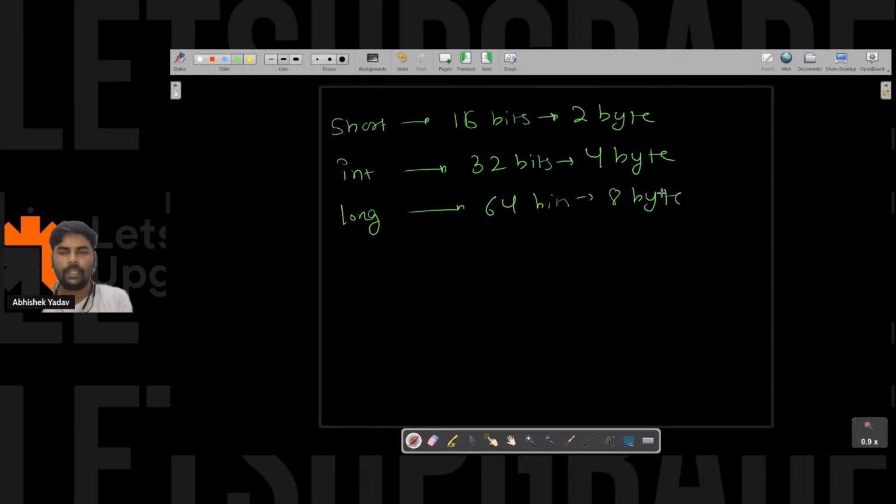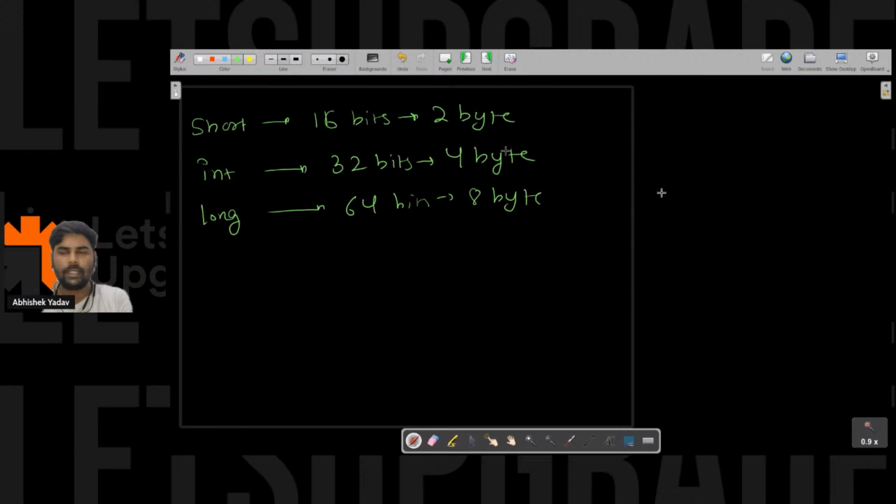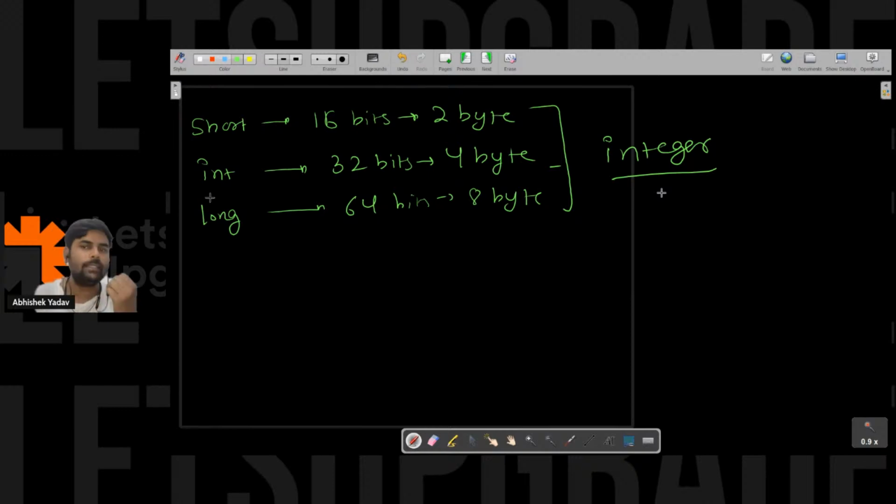Jagdish, all three are used to store integer values. It is up to you how you use short, int, and long.